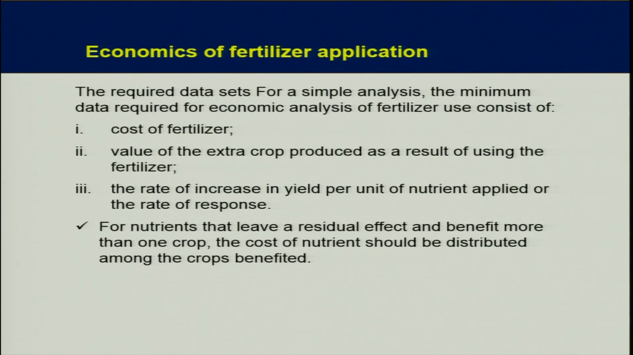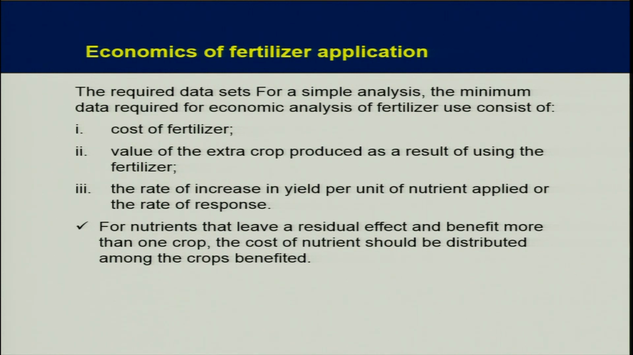The required data set for a simple economic analysis: the minimum data required for economic analysis of fertilizer use consists of the cost of fertilizer, the value of the extra crop produced as a result of using the fertilizer, and the rate of increase in yield per unit of nutrient applied, or the rate of response. All these three I will show you how to use in computing the optimum economic dose of the fertilizers. All these three parameters will be used in that. It will get more clear to you when we come to that point.